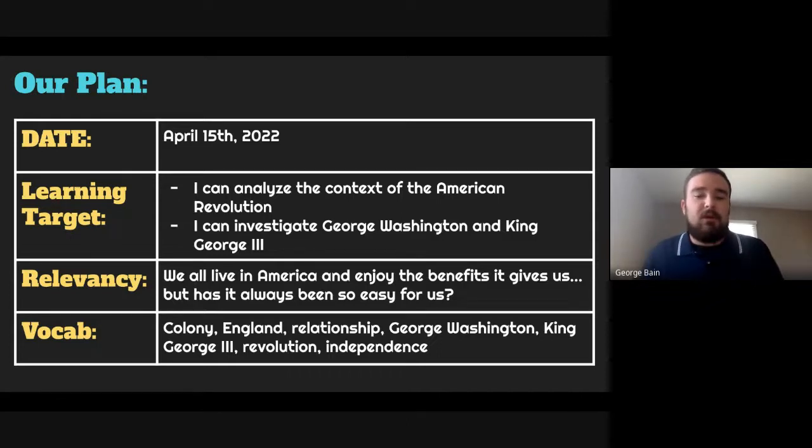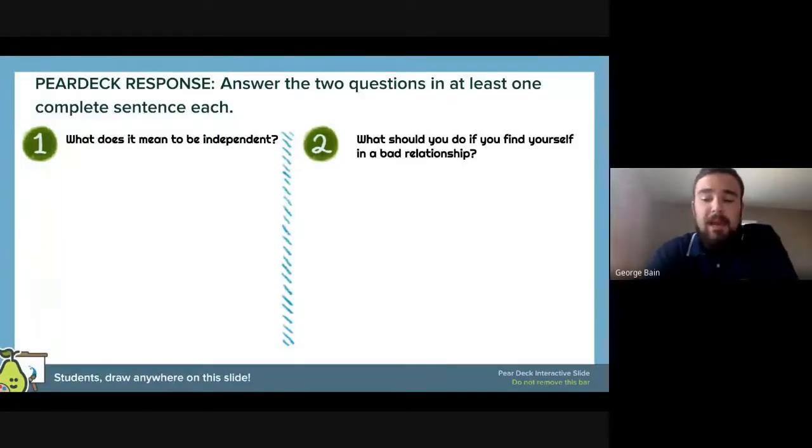Here are some vocab words. Some of them you've heard before, like colony, England, relationship. I know those are things we've talked about before. I also have George Washington and King George III, and the words revolution and independence. Those are some of the vocab words we're going to be working with today. In your Pear Deck, if you haven't already gotten to it, make sure you follow the link in the chat that I posted at the beginning of class. The link is always in there, and it's going to take you right to our Pear Deck. Remember, our Pear Deck is live editable, so I can see it as you type it. I just need to make sure we're all giving 100% and staying on topic.